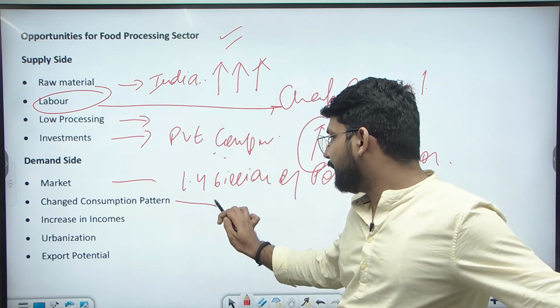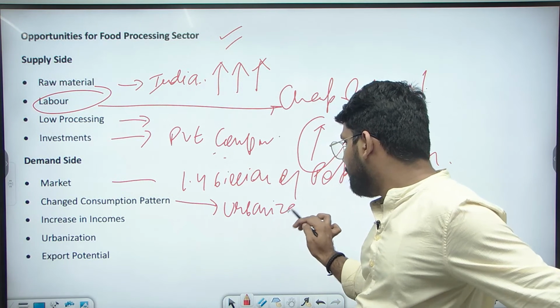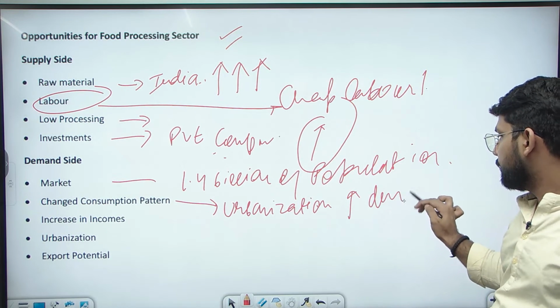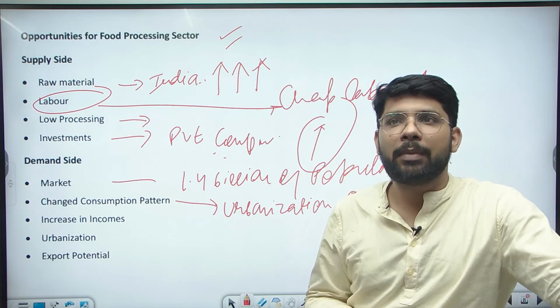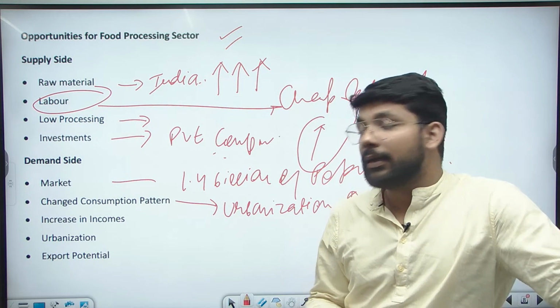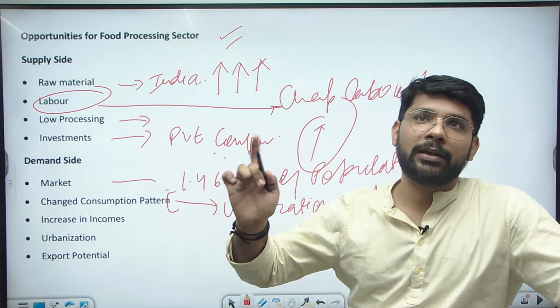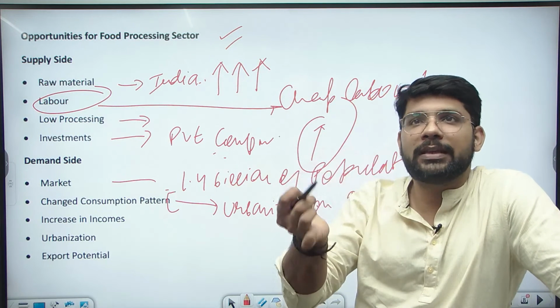Changing consumption pattern after urbanization. After urbanization, there is an increase in the demand for processed food, also based on easy availability. Now processed food is easily available.